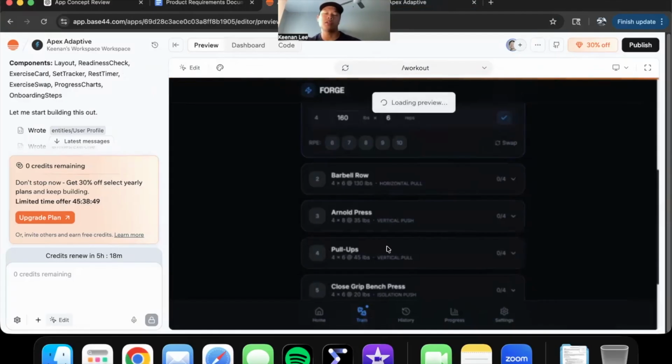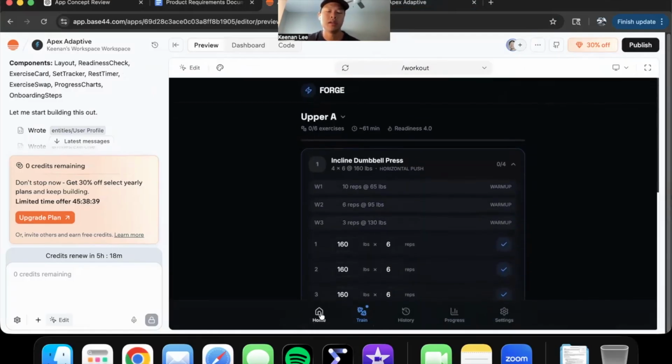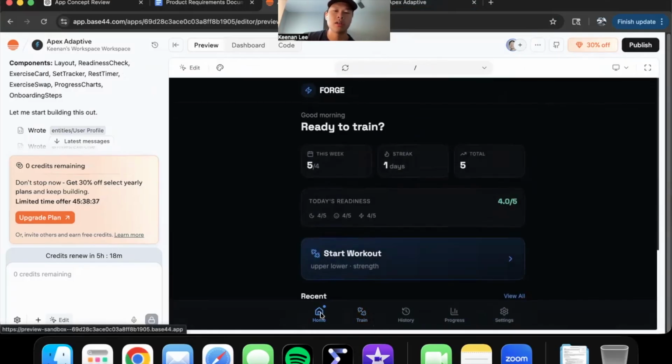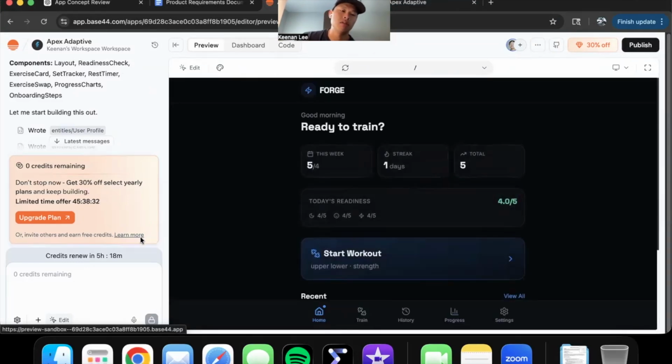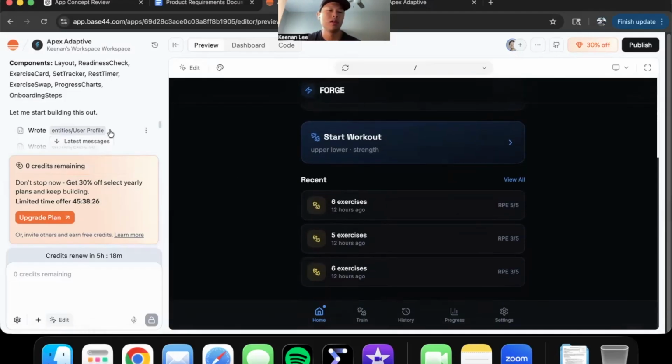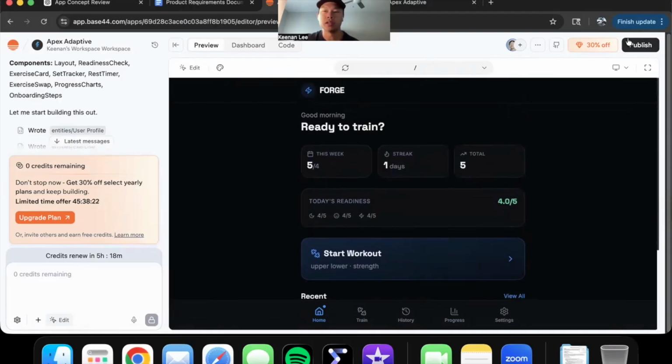I can also choose, once I complete the app, let's say this is the final version and everything is done. It's quite slow today. What's going on? So let's just say this is the final version, right? There's no mistakes, everything looks good. I think the design looks good. If I want to change the design, I can also prompt to change. Like if I want red instead of blue, it'll go ahead and do that for me. I can't show you right now because I don't have credits, but you get the idea.